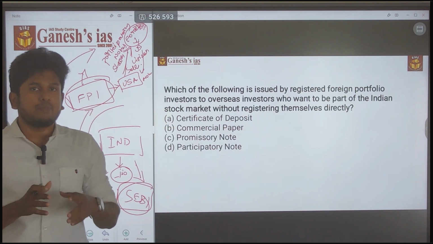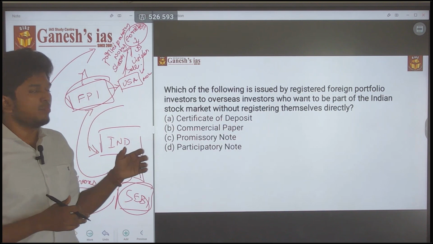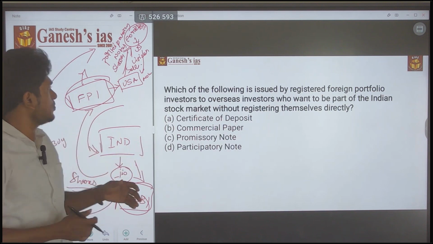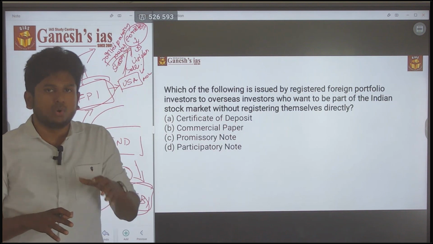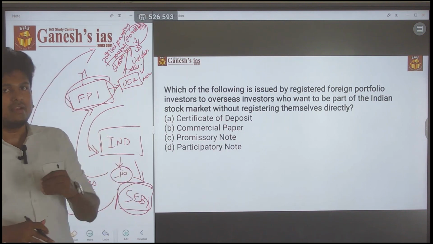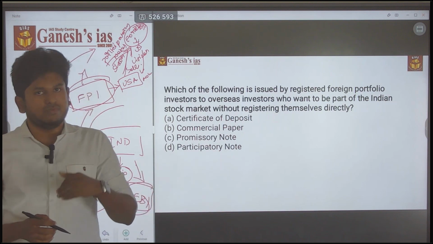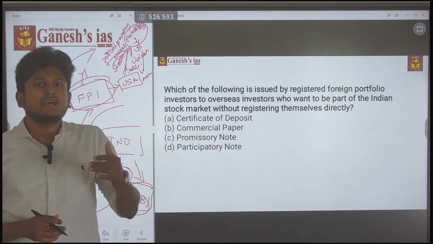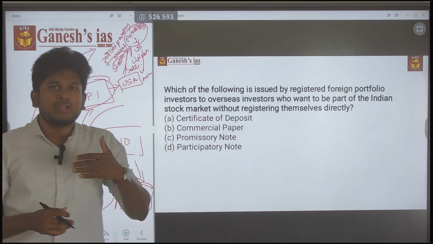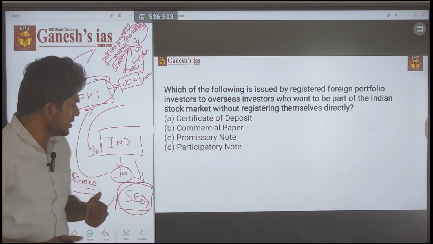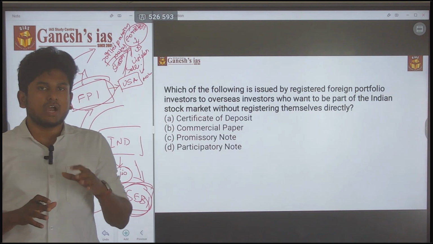Such things happened around 2010, and for that many regulations have also been introduced towards these participatory notes. These are the things you have to mainly know about. The main thing is that participatory notes come under foreign portfolio investments. It is an indirect way of investing into India by hiding your identity from the monitoring organization. This is the main thing you have to know.